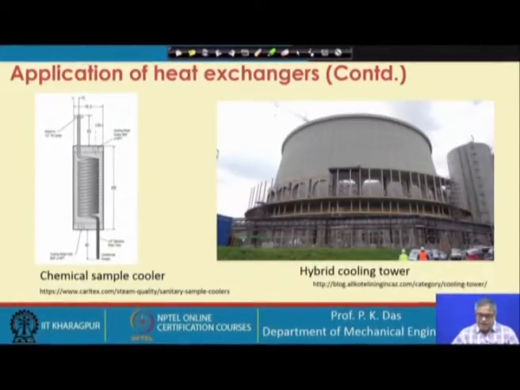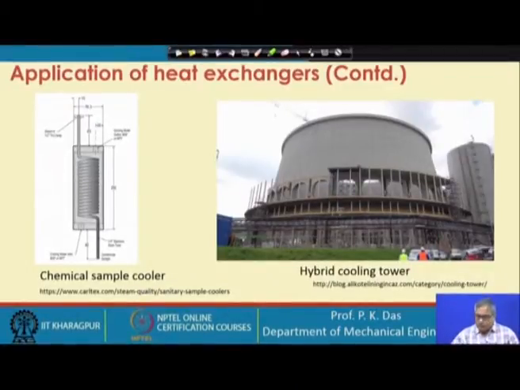On the right hand side we have a hybrid cooling tower. Now, in a power plant the most visible thing from a distance is its chimney, but probably the next visible things are the row of cooling towers, which are essential to a power plant. So, why is it so prominent? Because of its size. What is shown here is a hybrid cooling tower which is a combination of forced draft and natural draft.